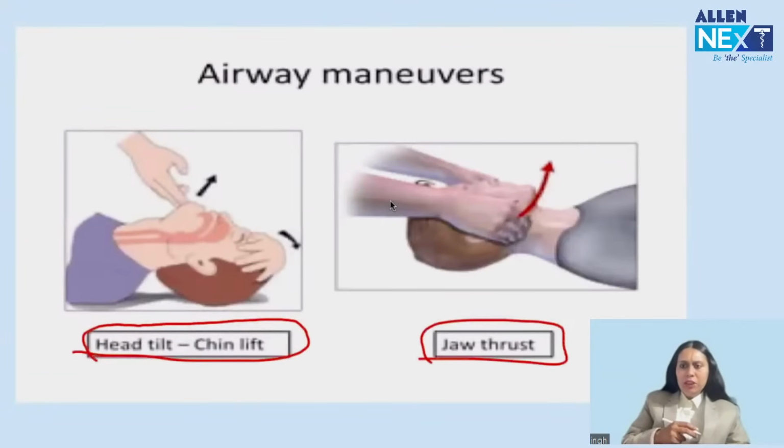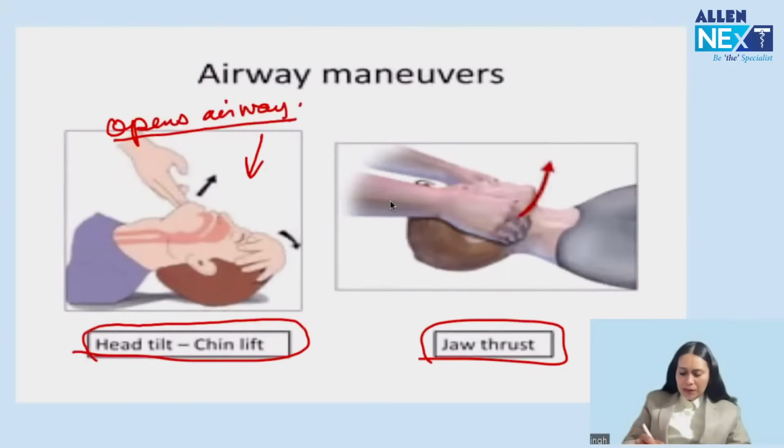So what are the things which can be asked in exam and have been asked in exam? First, image-based questions. They can give the image and ask you to recognize it. So head tilt, chin lift. With one hand, the head is tilted backward, and with the other hand, the chin is lifted forward or upward. Now this maneuver opens the airway, right? It opens the airway and removes the tongue from falling on the airway. Okay. But this maneuver involves the movement of the cervical joint.